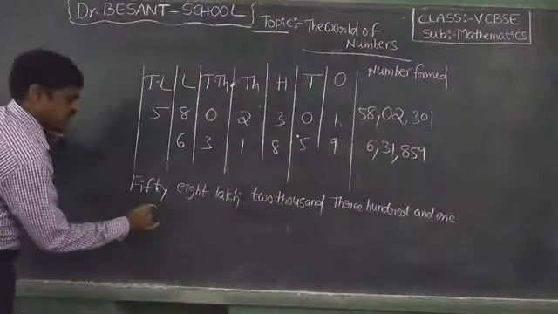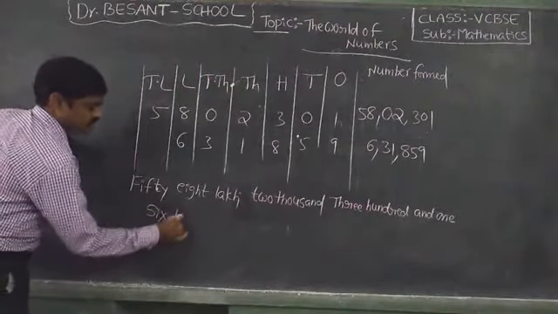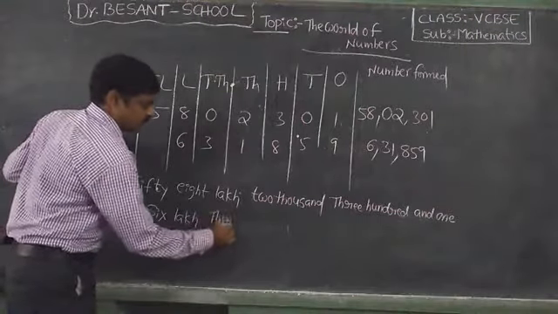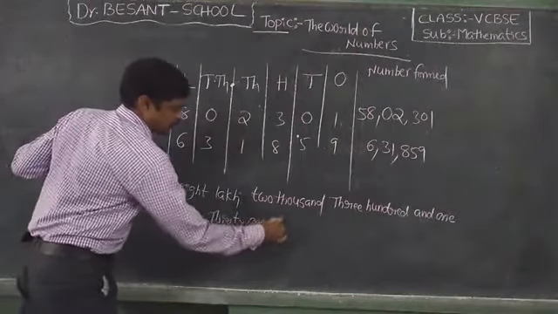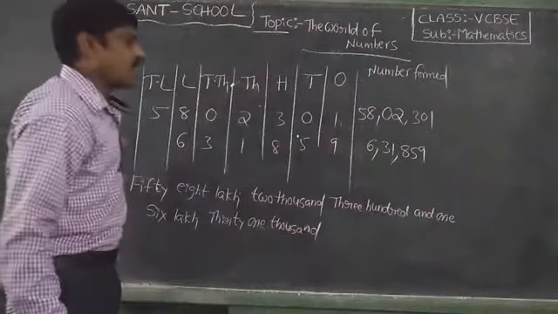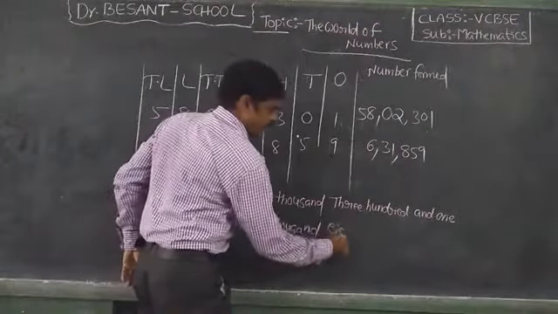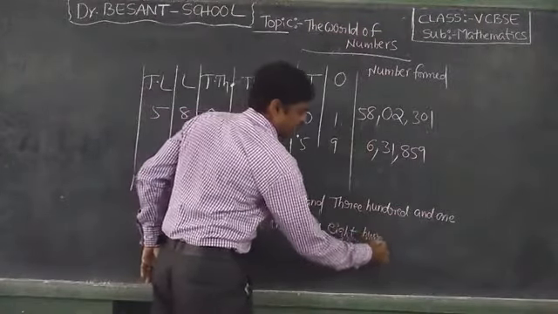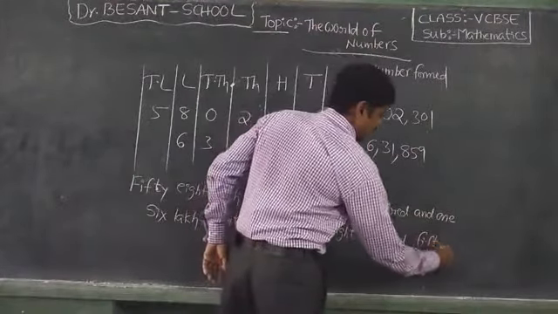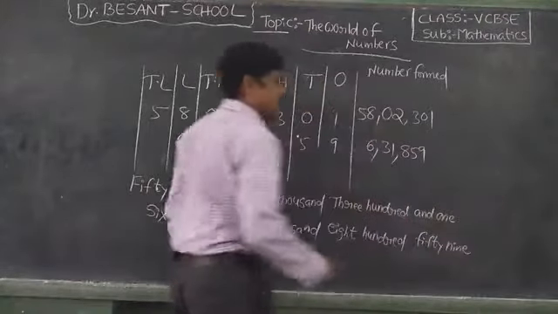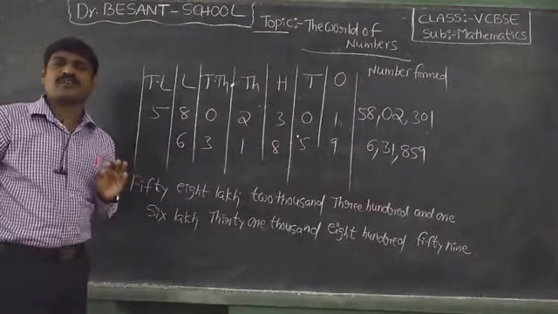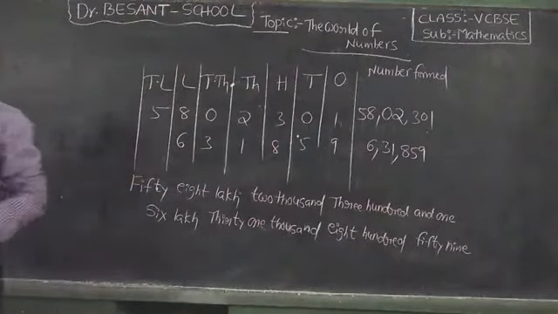So 6 lakh, 31,000, 859. Children, like this you have to do the remaining problems. I hope it's very clear. Children, note down this one.